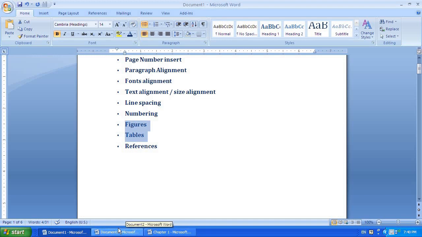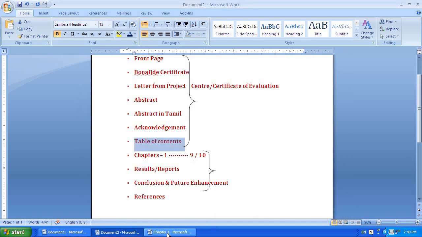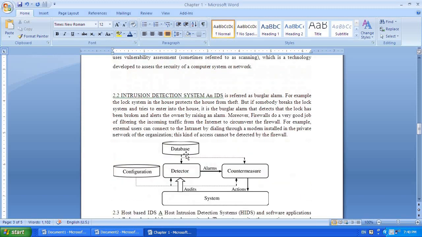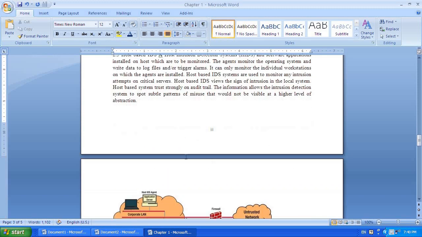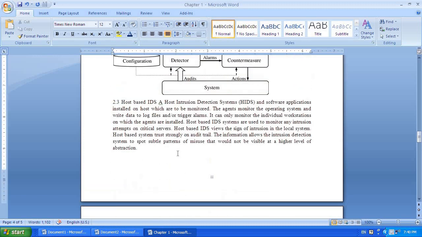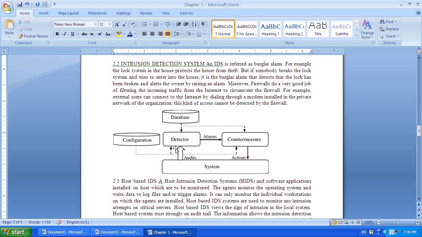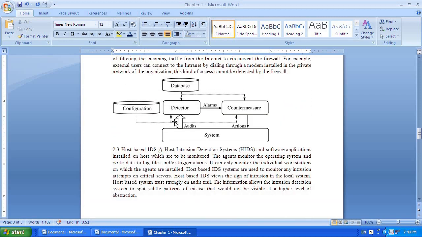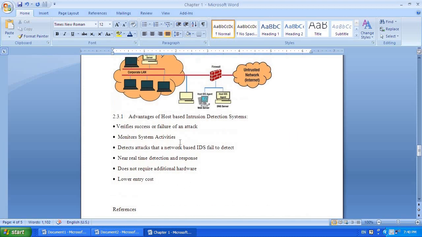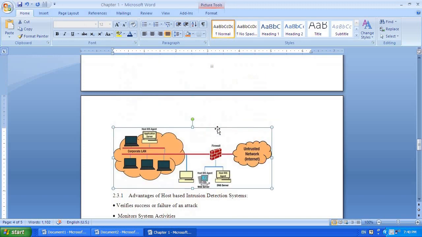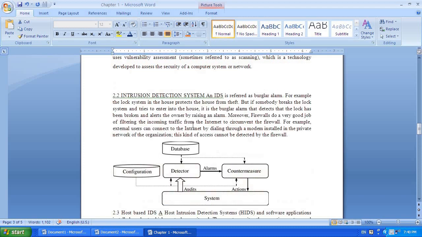Figures and tables. So here I'm going to do this. In this chapter 2, it contains one figure here and another figure here. Let us say the first figure's name is the architecture of IDS, and the second figure is IDS in networks. I am going to give the numbers like this.